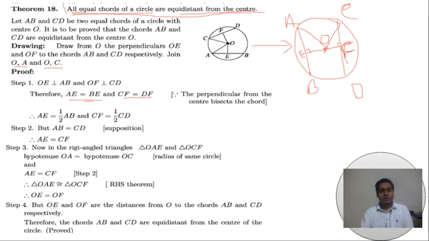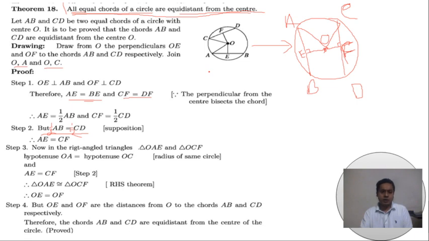And here this is the given condition: two equal chords. So if we multiply by half on both sides, half of AB we can write as AE, and half of CD we can write as CF. So this is the proof for step 2.